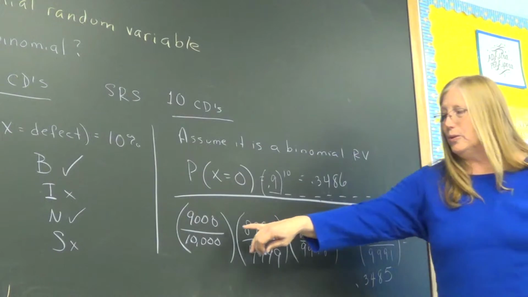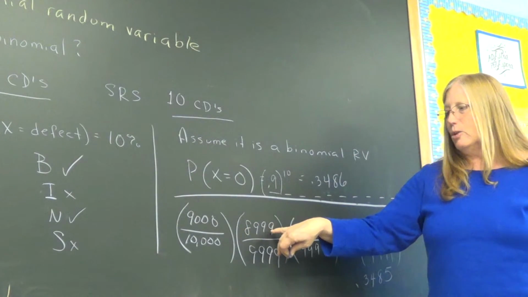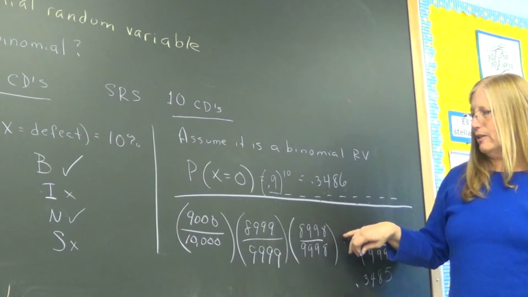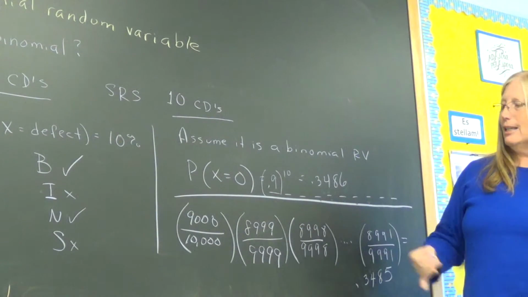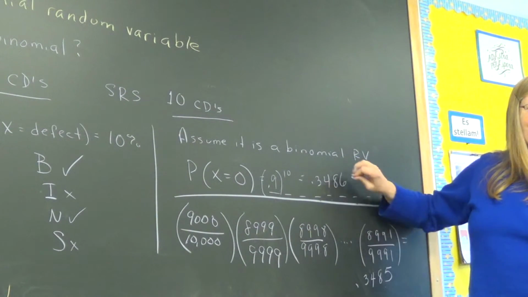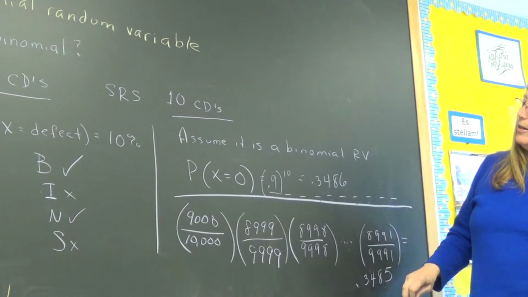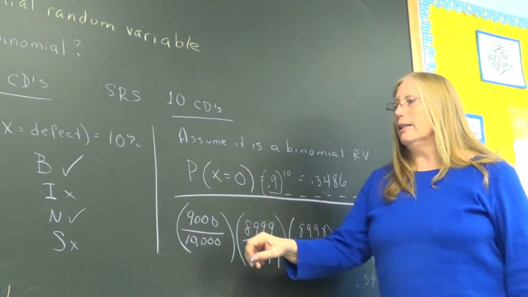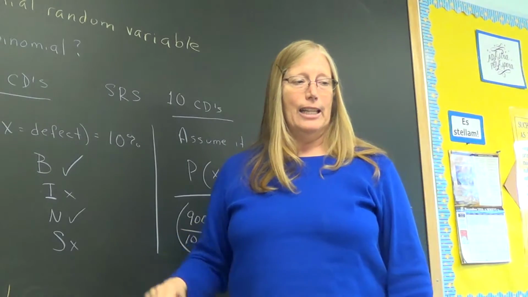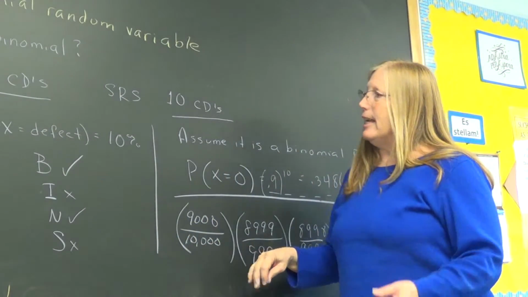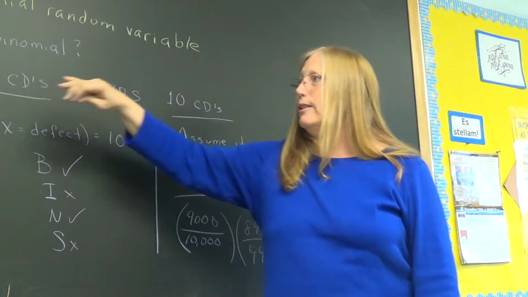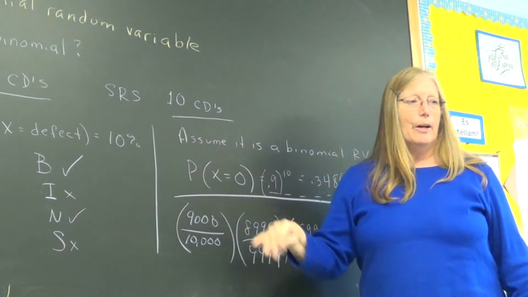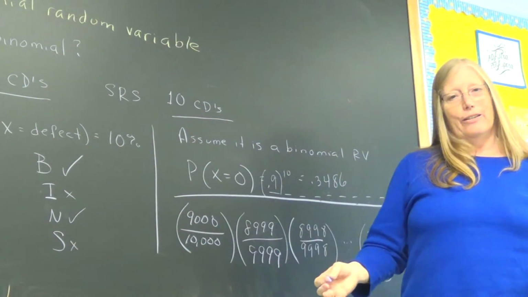Even though truly we lose a choice on each factor on the top and the bottom, the numbers are so large it doesn't make very much difference at all. So we are going to assume it's binomial if, and this is the if, the whole population is large and the sample is small. How large, how small?